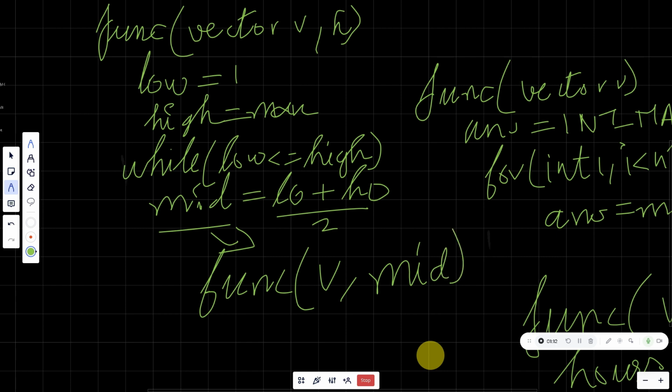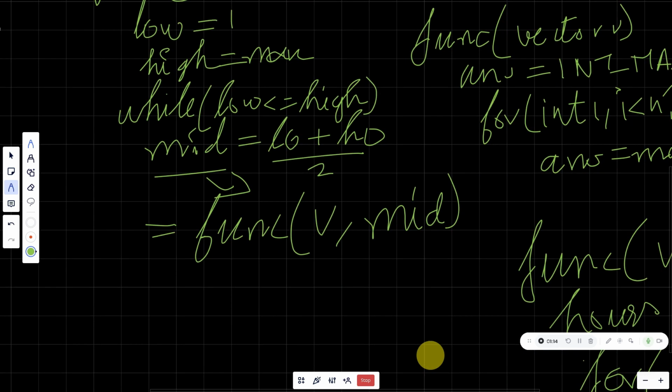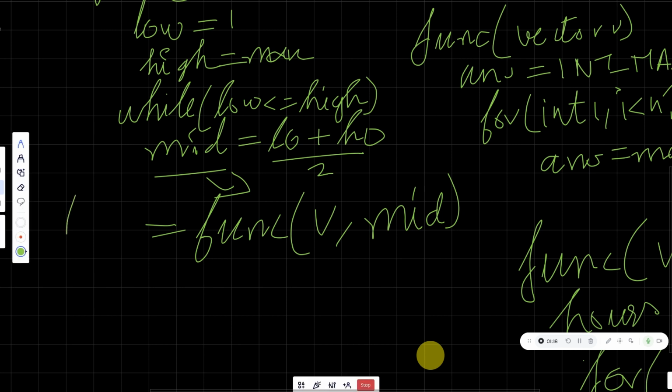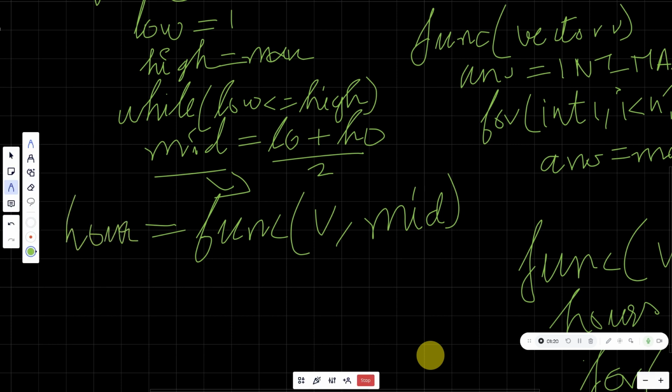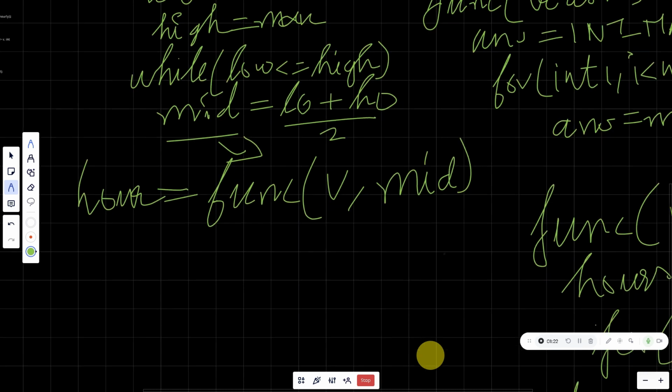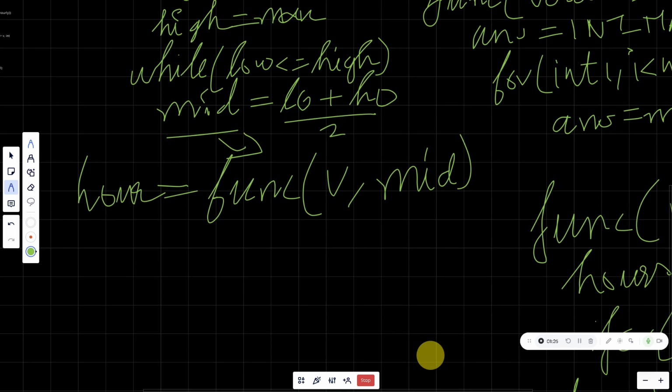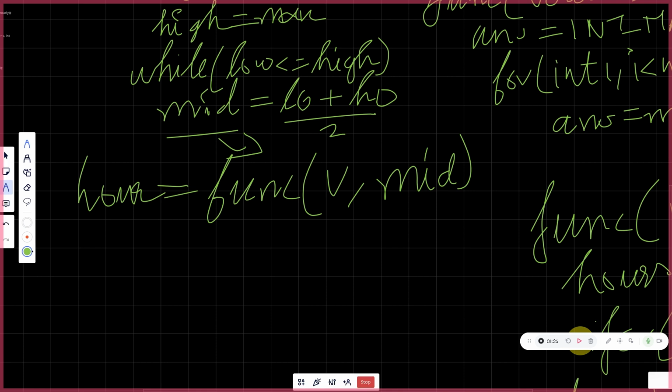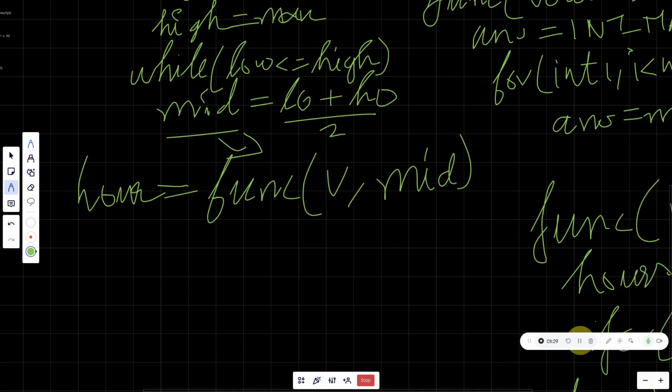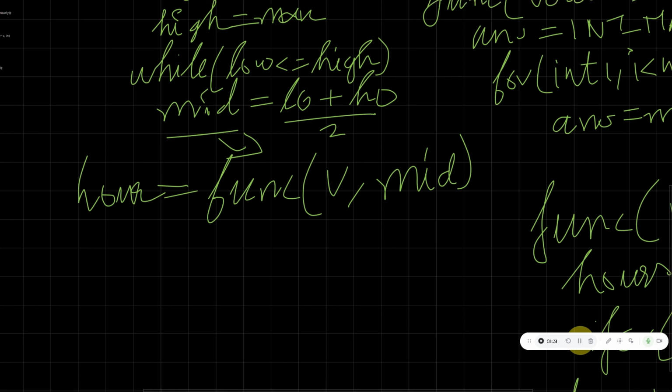After finding the value, we'll just assign the value to something else. For example, we'll just take it as the hour. We'll just assign it to hour, with this hour as a value that has been taken by us. Now what we'll do is that we'll compare the range of the values that has been given to us.